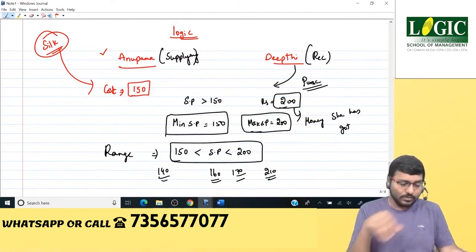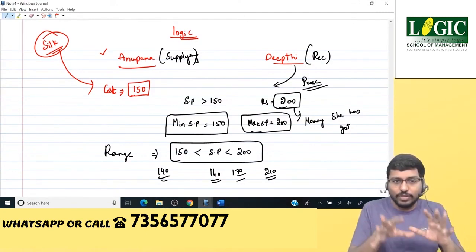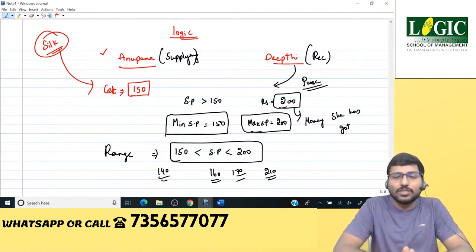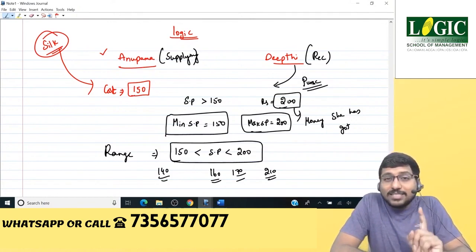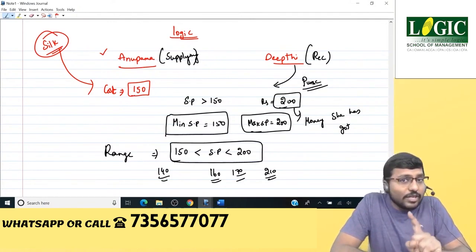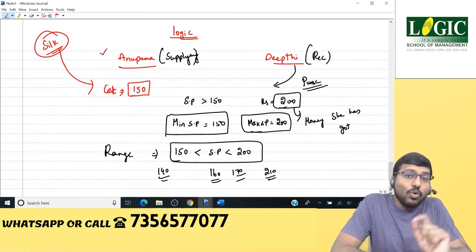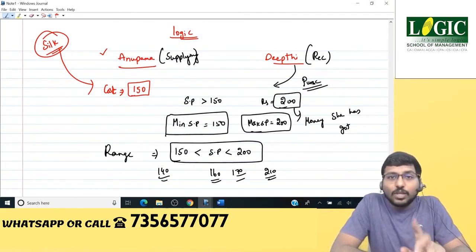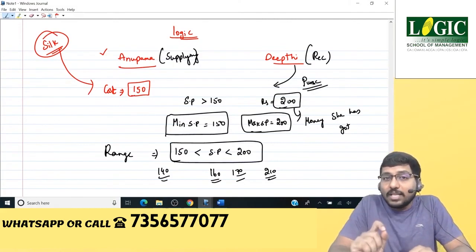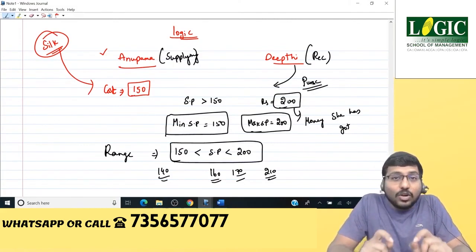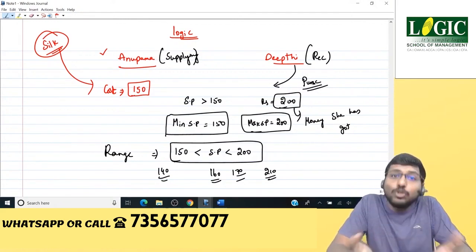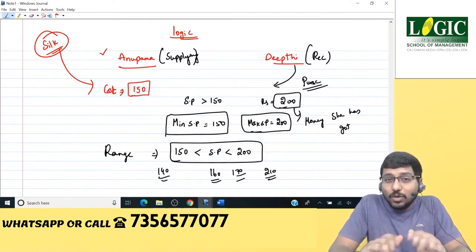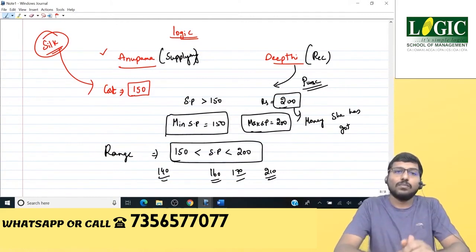So, to make a transaction happen, to fix minimum selling price and maximum selling price, you need two things. One is, you need the money that has been spent by the seller, the one who is trying to sell, so that you will fix the selling price more than the money that he has spent. Two, what is the money that the buyer has got? Because you cannot fix selling price more than the money that the buyer has got, then the buyer will not be able to buy. Buyer will not be able to buy because he doesn't have the money.